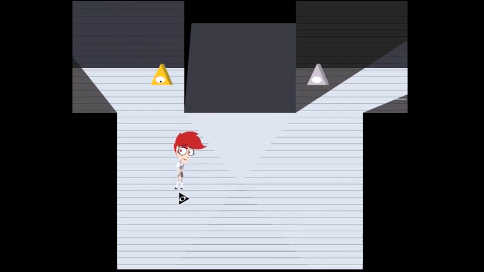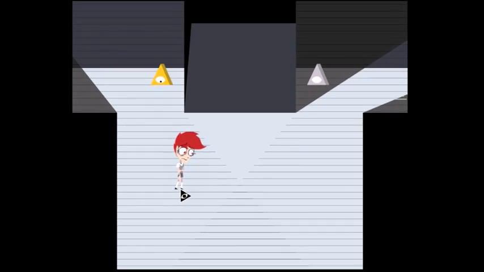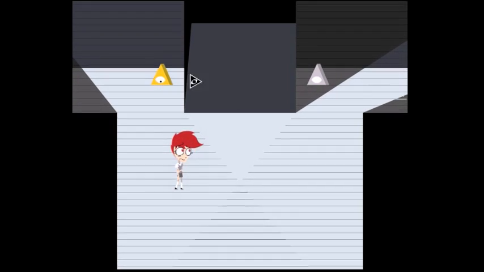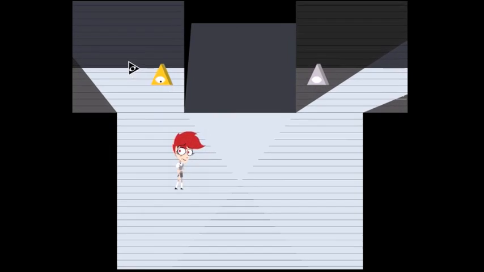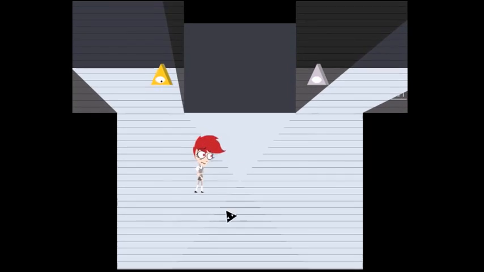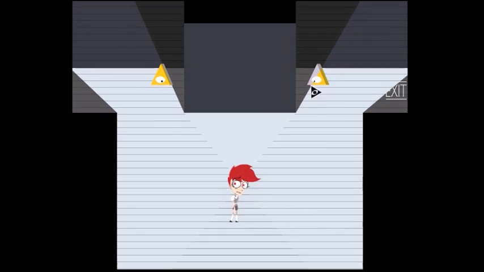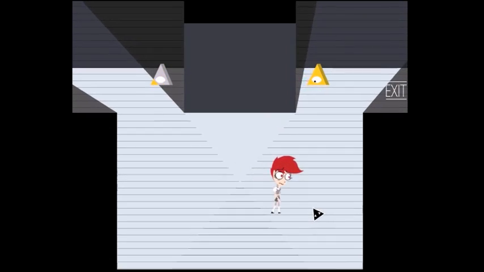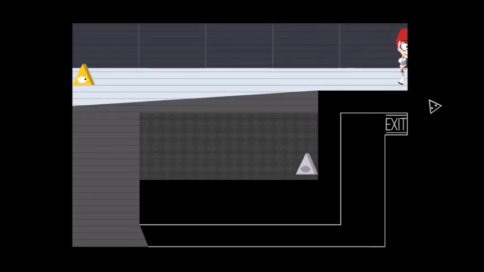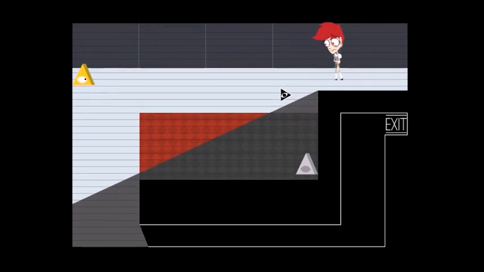Oh yeah, and that was the other thing I've added to this game that you really helped me to figure out, which is how to visually show where the cameras can actually see. Now you can see where the cameras can see, and it's these CCTV kind of lines falling down. You can even see where they overlap. In this triangular area, which is slightly darker than the rest, both cameras can see you. And once you're in this area, only this one can. Let's move forward. So yeah, that's really important to these puzzles as well.